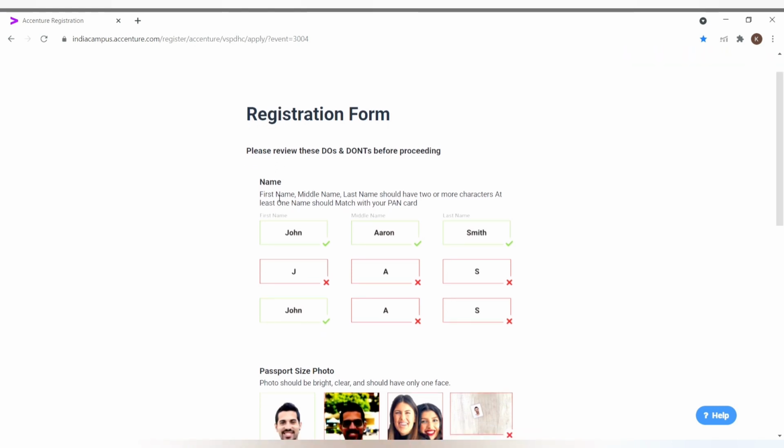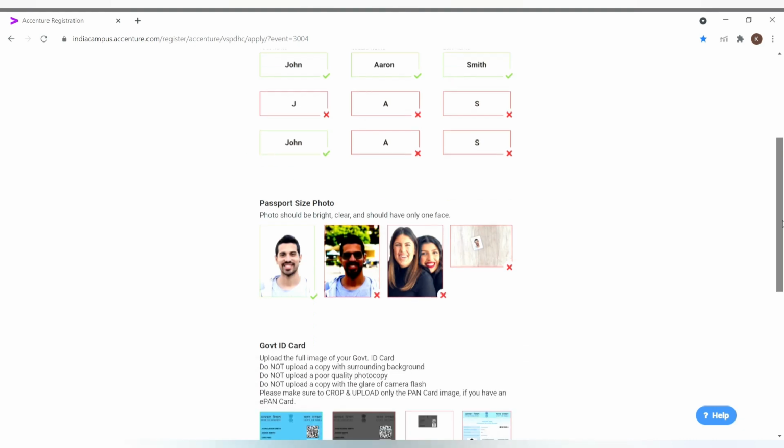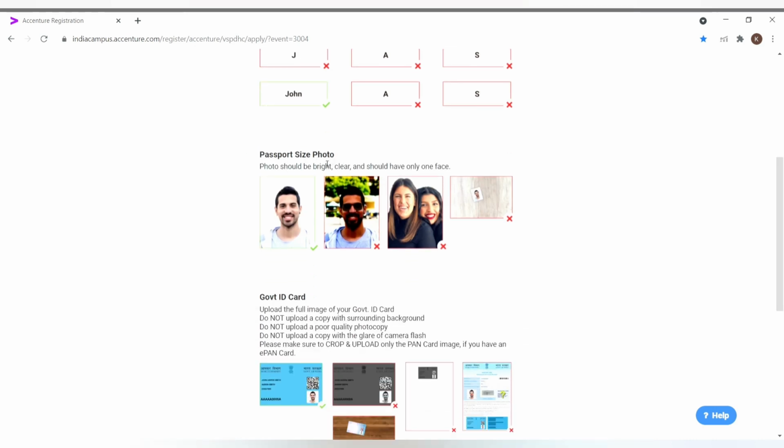First, see, the first name, middle name and last name should have two or more characters. At least one name should match with your PAN card. So if you are writing first name, middle name and last name, there should be at least two characters and one name should match with your PAN card. And the passport size photo should be bright, clear and should have only one face.